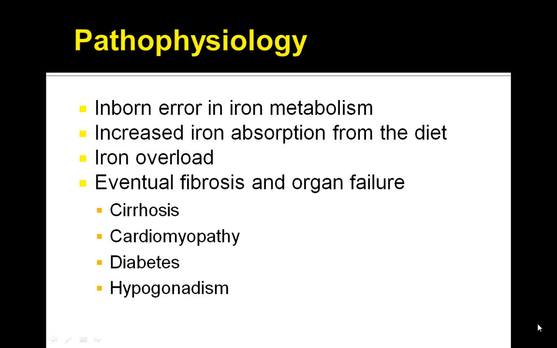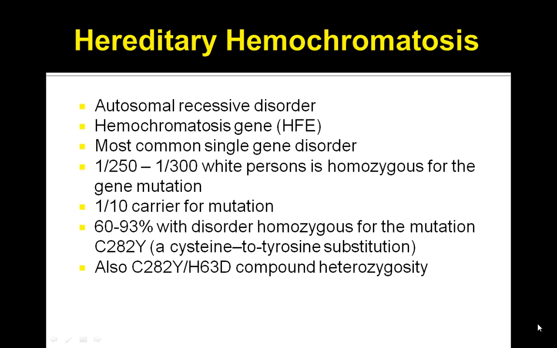Over the years, fibrosis is involved in organs, and this occurs secondary to hydroxyl free radicals that are generated by the excess iron. It's an inborn error of iron metabolism, and again, the eventual fibrosis and organ failure can lead to cirrhosis, cardiomyopathy, diabetes, and hypogonadism. Understand that this is an autosomal recessive disease.